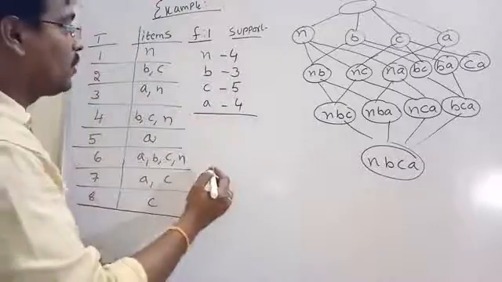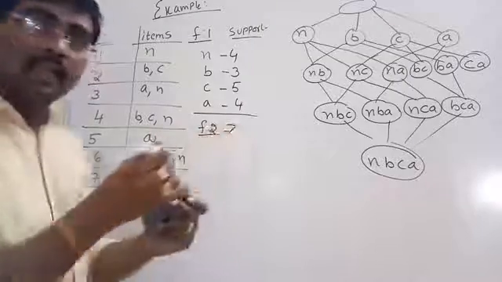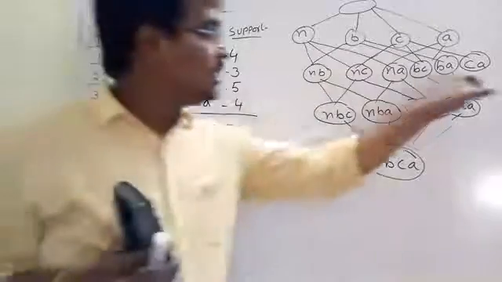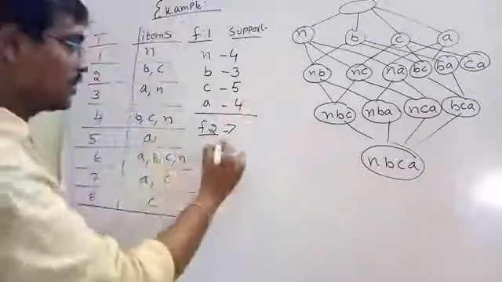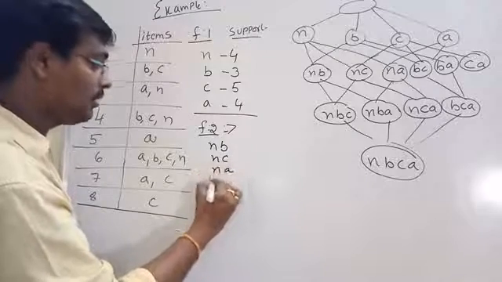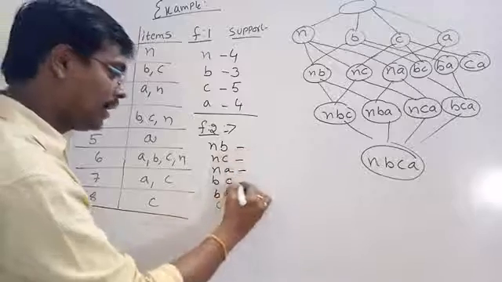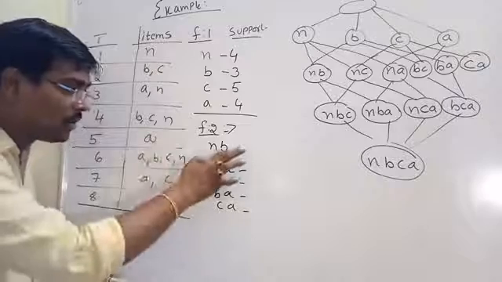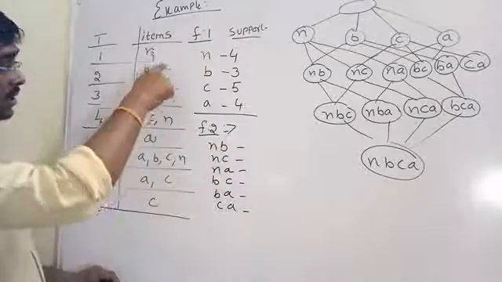From these frequent one item sets, we are generating frequent 2 item sets. That means consider a set of 2 items. These are the different combinations of items. Suppose the combinations are NB, NC, NA, BC, BA, CA. In how many transactions do both appear? We are writing the support. In how many transactions do N and B appear together? See this one.